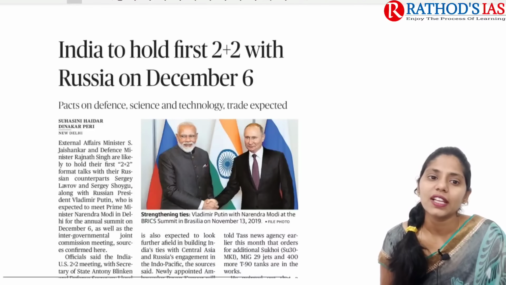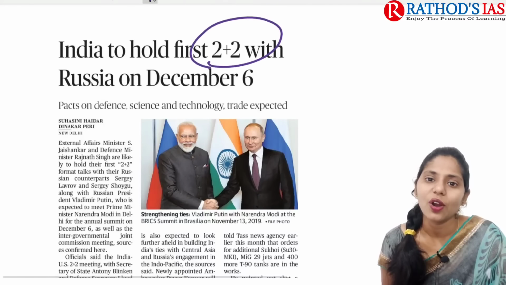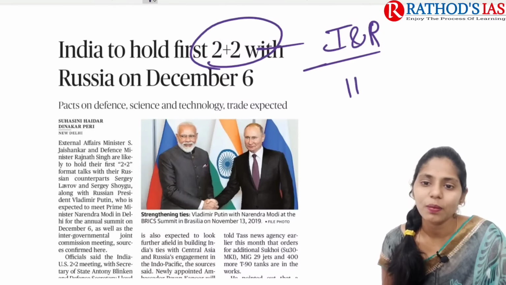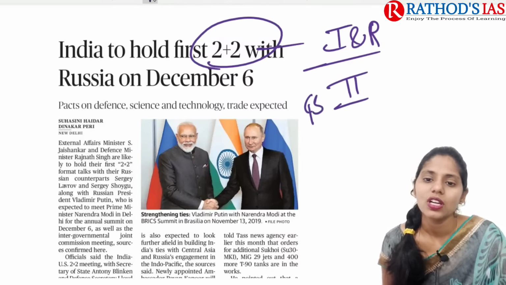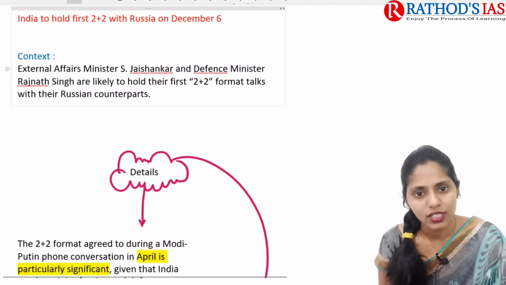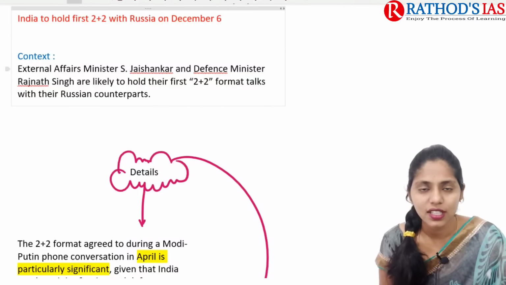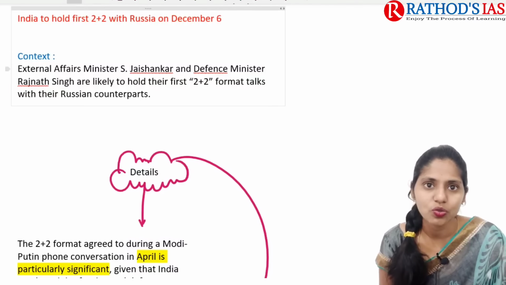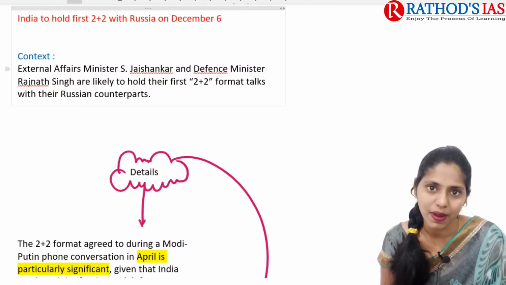Now let us see the next topic. It is about the 2+2 dialogue between India and Russia. This will be a very important topic for our GS paper 2, which mainly comes under international relations. If you talk about the context, External Affairs Minister S. Jaishankar and Defense Minister Rajnath Singh are likely to hold their first 2+2 format talks with their Russian counterparts.